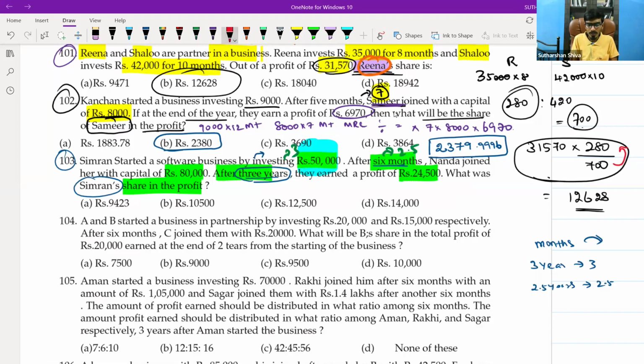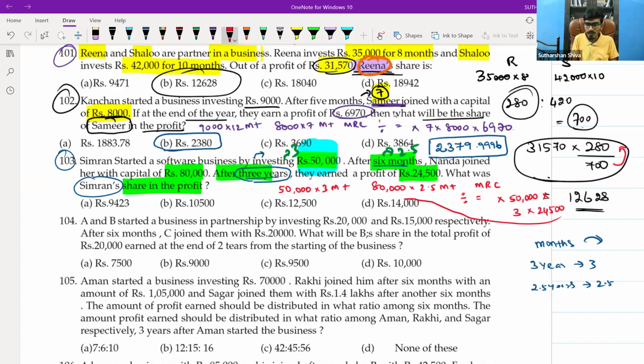First take a calculator. Do 50,000 into 3 M plus, 80,000 into 2.5 M plus, MRC divided by, equal to, into 50,000 into 3 into 24,500.